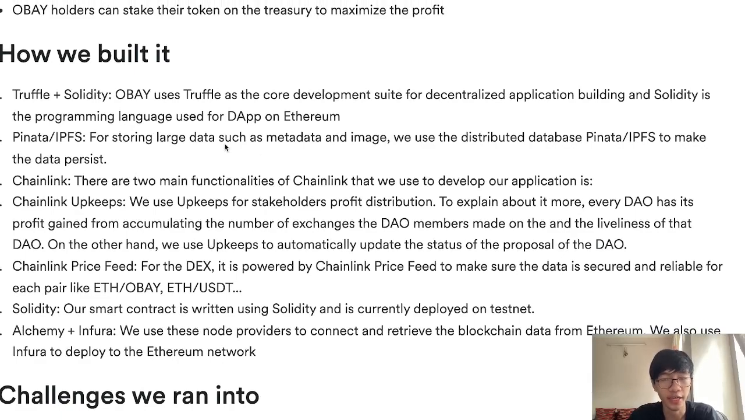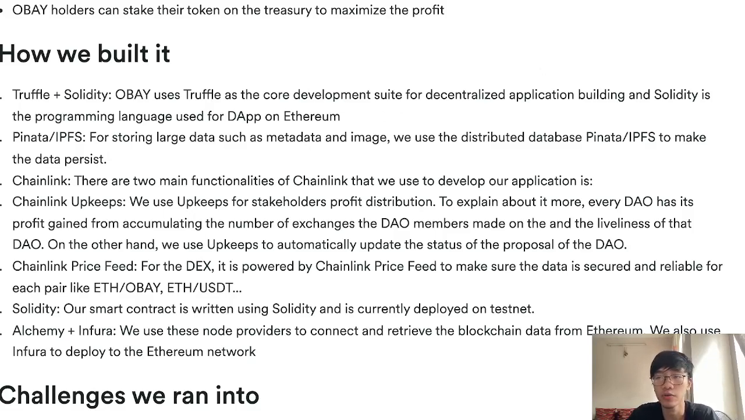Now, how we build it using Chainlink. There are two main functionalities where we use Chainlink in our system. First, we use Chainlink upkeeps for stakeholder profit distribution. Every DAO has its profit gained from accumulating the number of exchanges the DAO members made and the liveliness of that DAO. We also use upkeeps to automatically update the status of the proposals of the DAO. Second, the DEX is powered by the Chainlink price feed to make sure the data is secure and reliable for each pair, like Ethereum OBAY and Ethereum USDT.